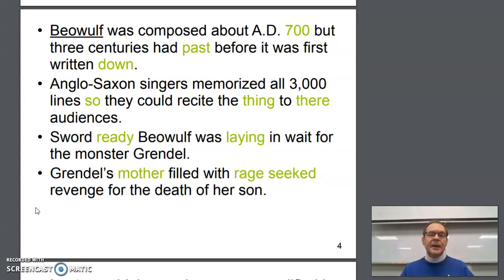And then the final one, Grendel's mother, filled with rage, seeked revenge for the death of her son. Here we have a little participial phrase just thrown in to function as an adjective after the thought. And when we do that, we have commas around it. We could say filled with rage, comma, Grendel's mother, or Grendel's mother, comma, filled with rage, comma. So you can do it either way. Seeked is the wrong verb form. Of course, it should be sought. Sought revenge for the death of her son.